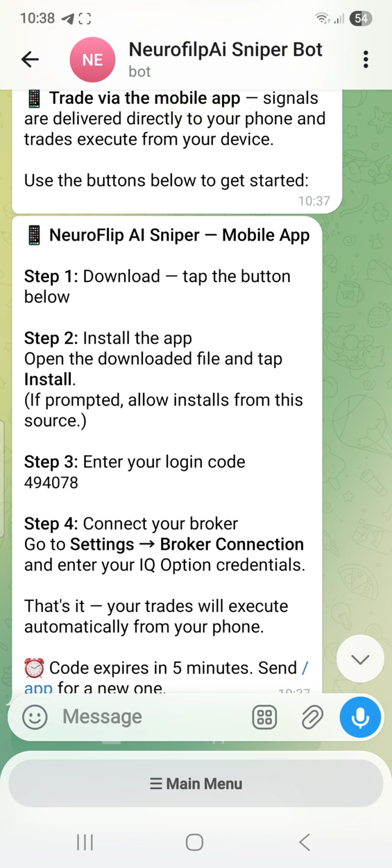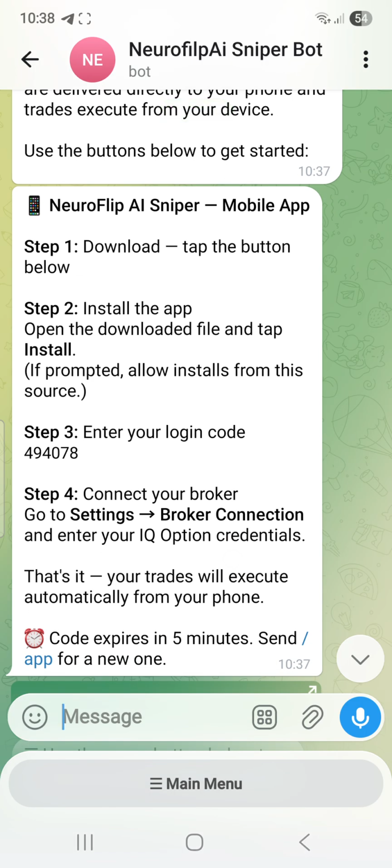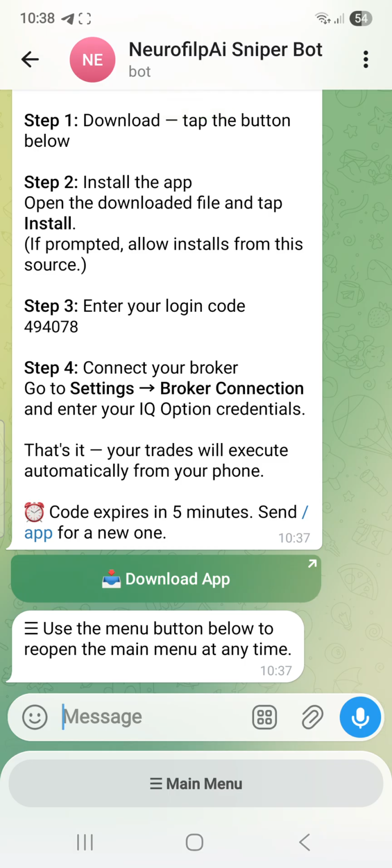If prompted, allow installs from this source. That means you have to go to settings. I'm going to show you that you enter this login code, then step 4, connect your broker, go to settings, broker connection. I'm going to show you everything right in this video.